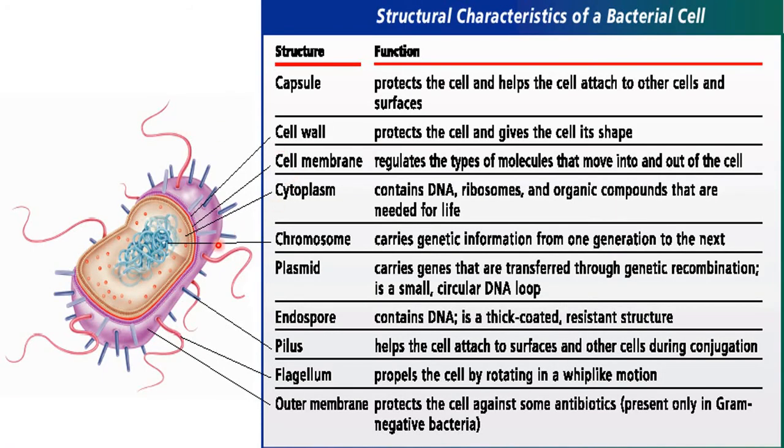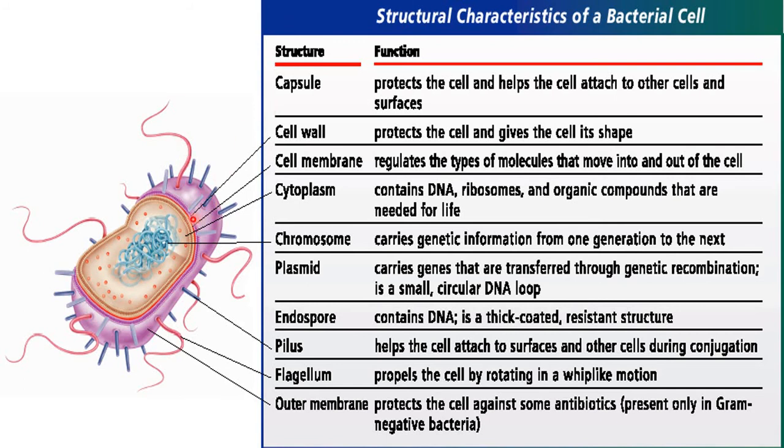So here's the structure of the prokaryotic cell. From the very outside, you will find the capsule. Capsule is mainly for protecting the cell from other organisms and to protect it from drying out.